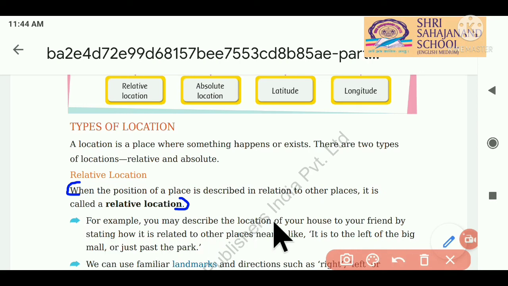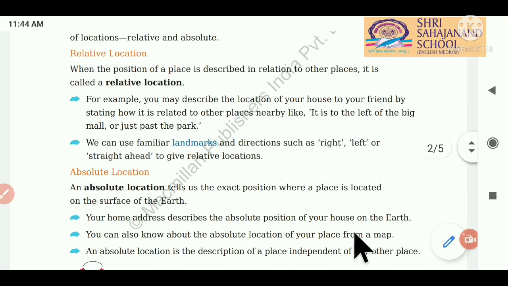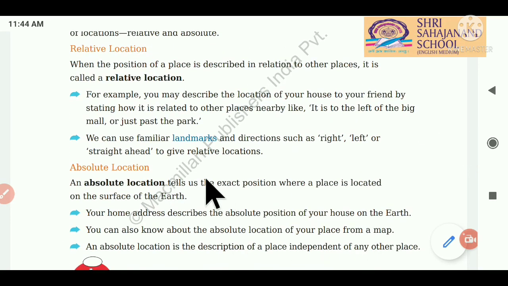You may describe the location of your house to your friend by stating how it is related to other places nearby, like it is to the left of the big mall or just past the park. Suppose if anybody living in the Shukan bungalows and if he wants to give his address to his friend, so he can tell that my society is just next to the Nine Mart and it is on the Mehsana Road, Mehsana Cross Road, in front of the Sri Sajanand School. Like that you can give the location. So that is the relative location.